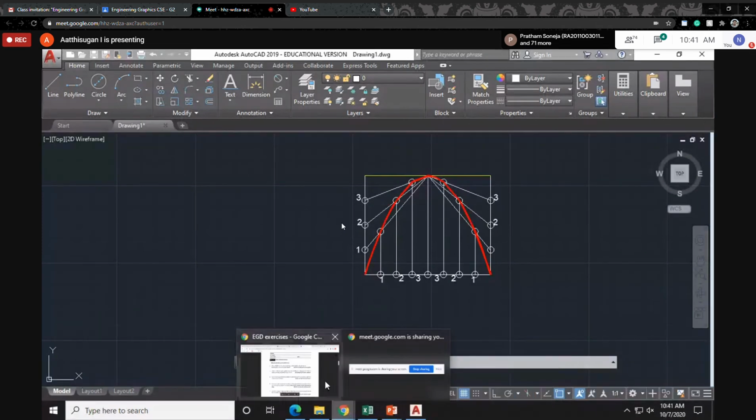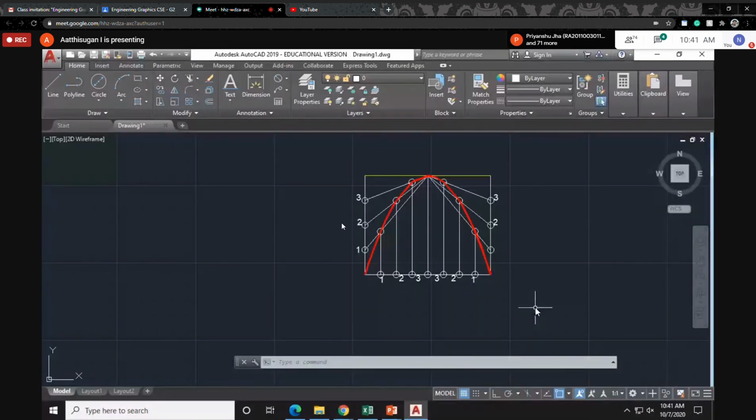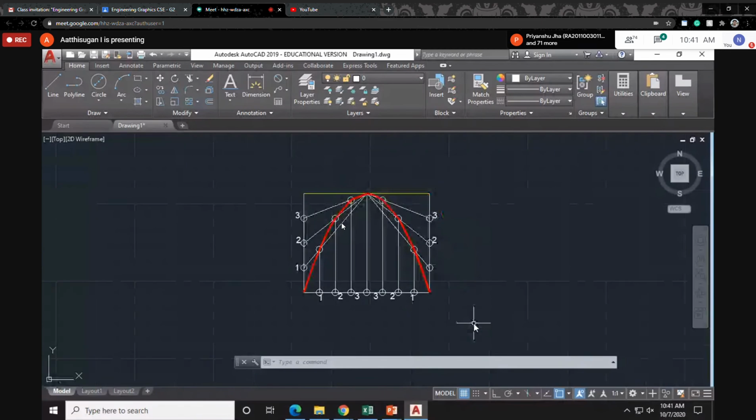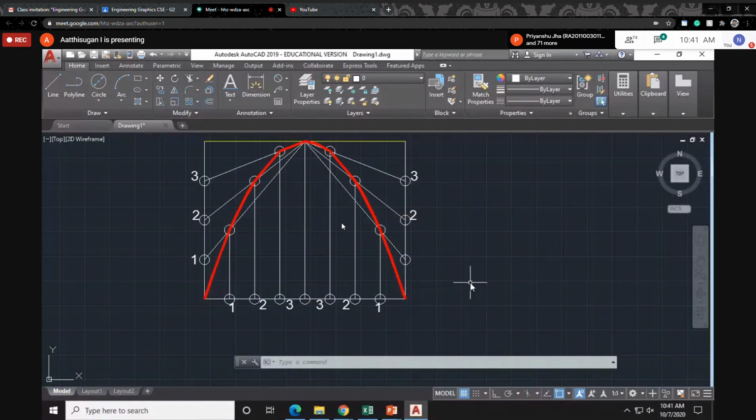Sir, in the bottom line of the rectangle, you directly divided the line into 8 parts, right? If you want to divide only that particular segment, then how do we do that?